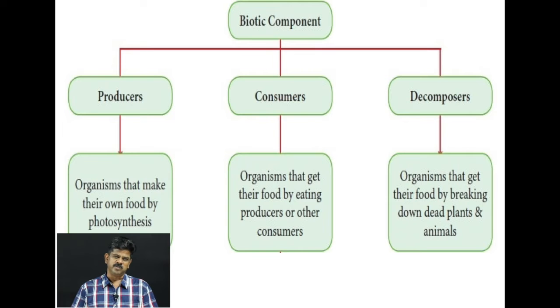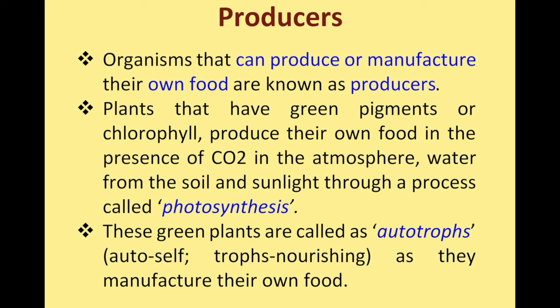So let's see what producers are. An organism which can produce or manufacture its own food is called a producer. Normally the examples are plants. They have the green pigment known as chlorophyll. With the help of chlorophyll, they receive light energy from the sun and produce their own food. For production of food, they get water as well as nutrients from the soil. This process is commonly called photosynthesis.